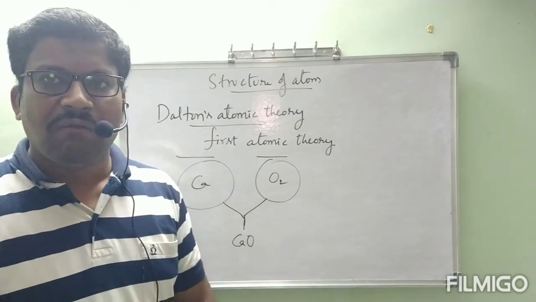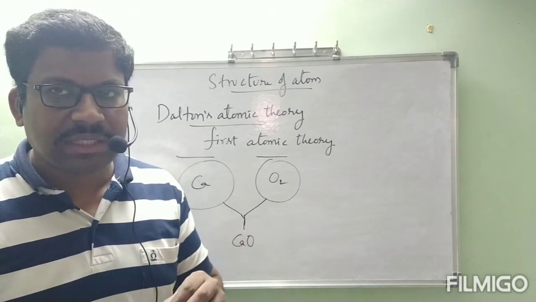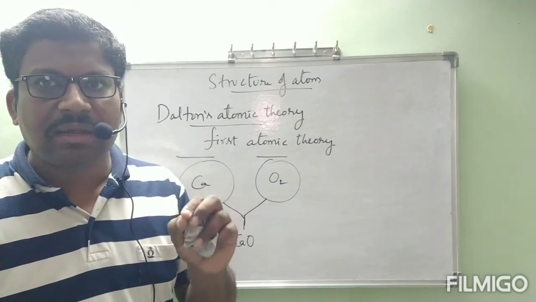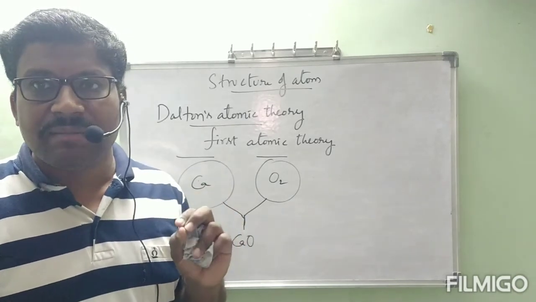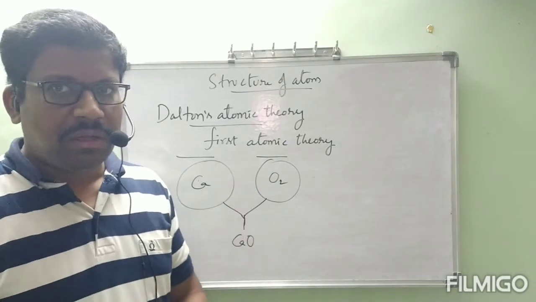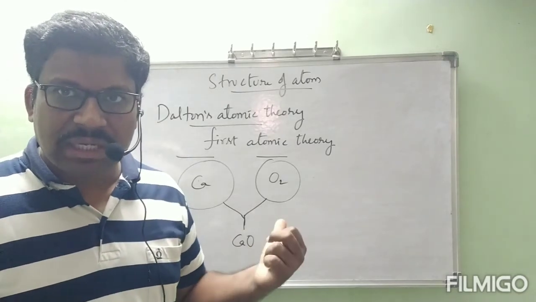This is about the 4 postulates. We will say postulates are points, both are the same only. 4 postulates under the side heading Dalton's atomic theory. This is the first atomic theory which was given by John Dalton. If you understood this one, we will go to the next one. I think everyone is clear up to this.